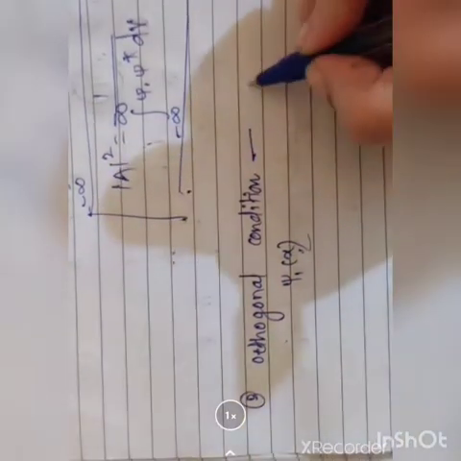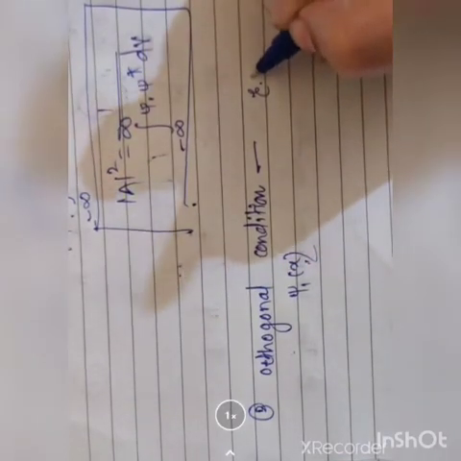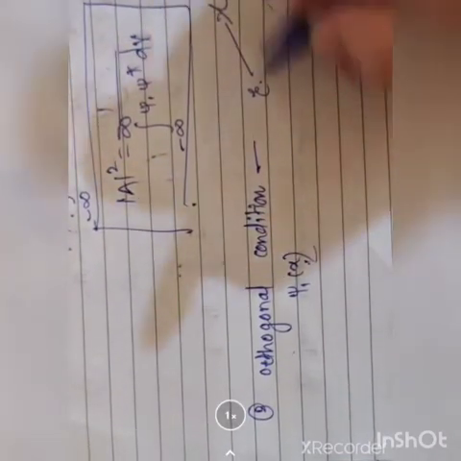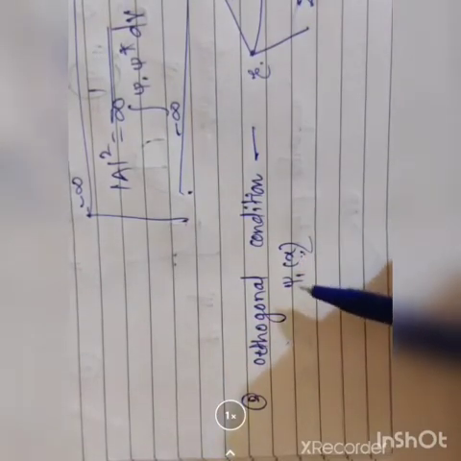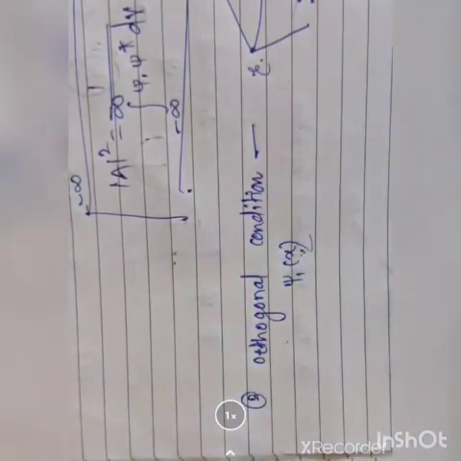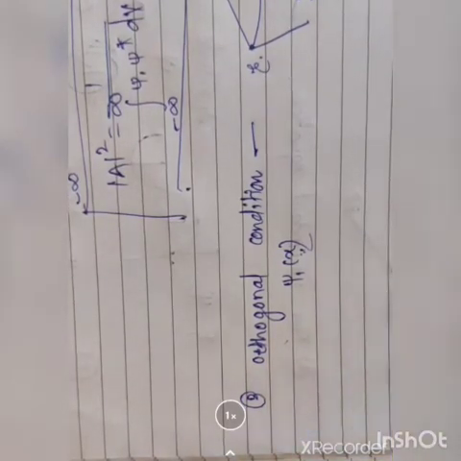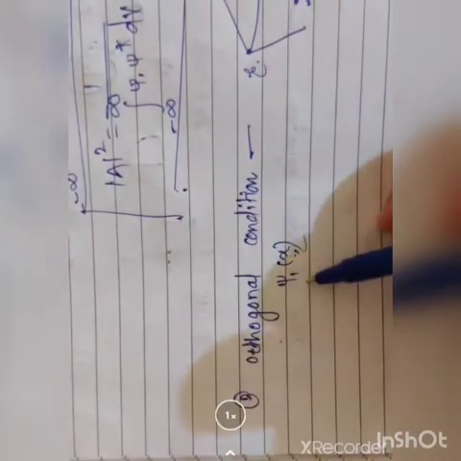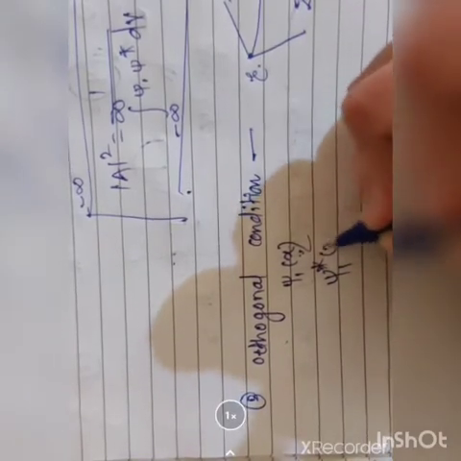Because we don't know whether our particle is going in the x direction, y direction or z direction. But here we know your particle is going only in the x direction. That's why we choose x here. Here our wave function is psi1 of x and its complex is psi1 star of x.